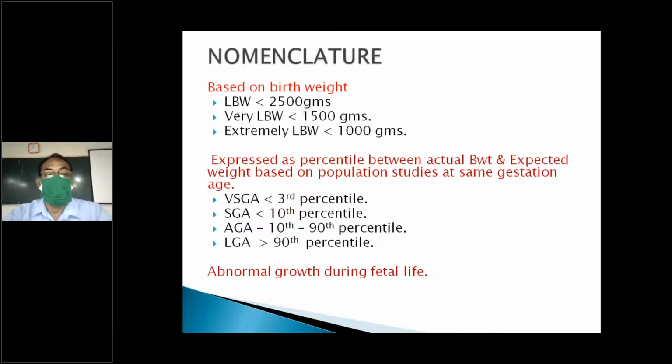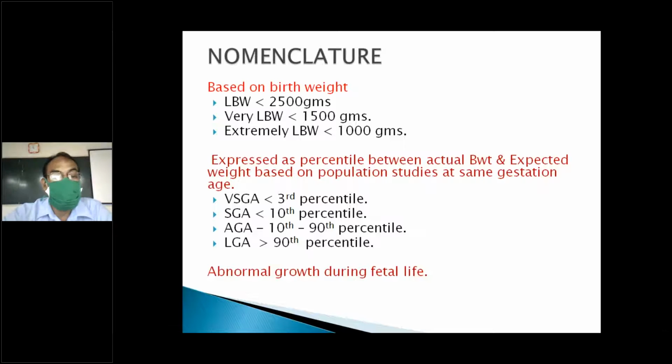And percentile, I told you: same age group, same period of gestation, delivered in the same area, they'll put 100 babies in a graph. If any baby is less than the 10th percentile, we'll call it less than 10%. Again they have divided: if it is less than the 3rd percentile, that is very small and poorly affected.